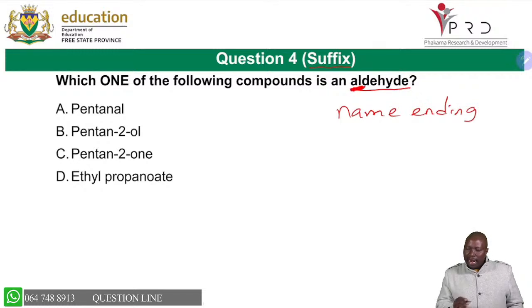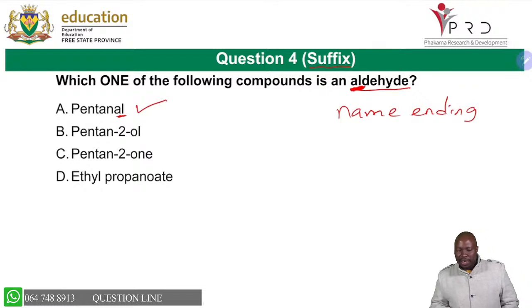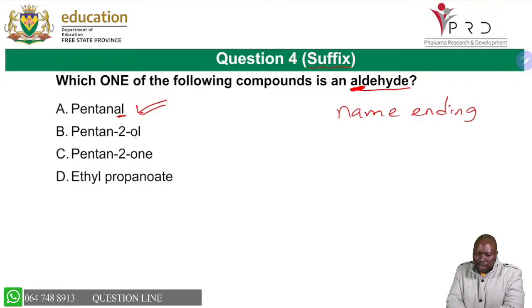So the one that ends with al is the one that is aldehyde. You are able to see that this ends with an al. So option A is my correct answer, and I'm able to choose that. But also check what the ol stands for. The ol represents alcohol. Remember, from alcohol we're taking the ol to say ol is for alcohol.